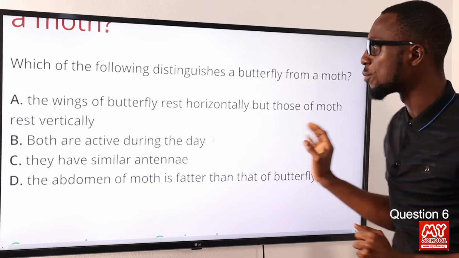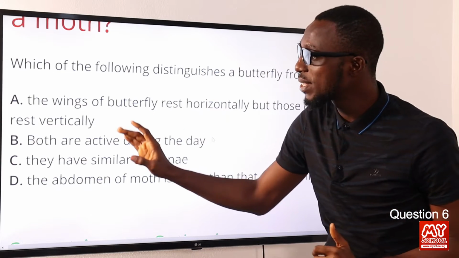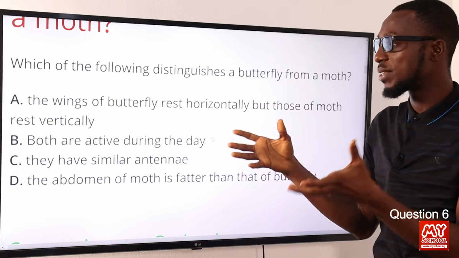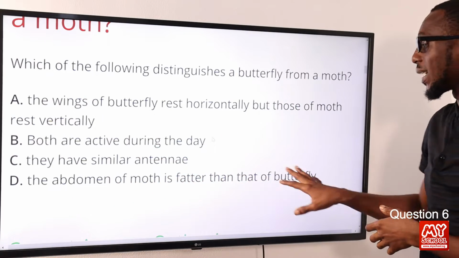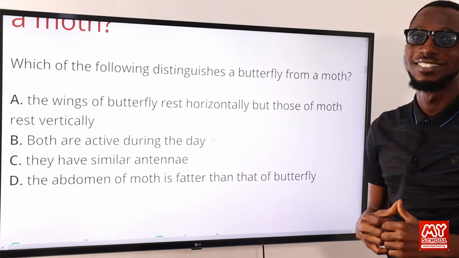Now this is what we're going to do. Since all of option A, B, C has been negated, based on the presentation, what we can go for is option D. The abdomen of moth is fatter than that of butterfly.